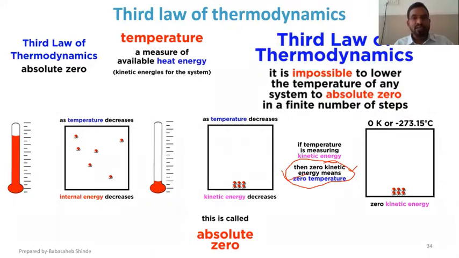Because of that, the third law of thermodynamics says that it is impossible to lower the temperature to absolute zero. Okay. Clear, or do I need to explain again? No, sir, clear. Okay.